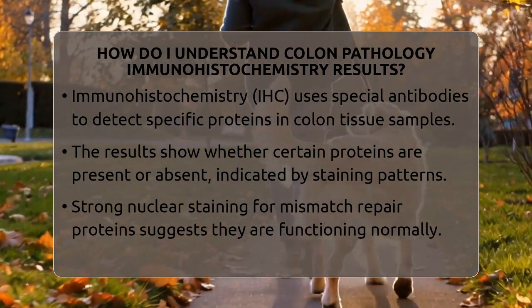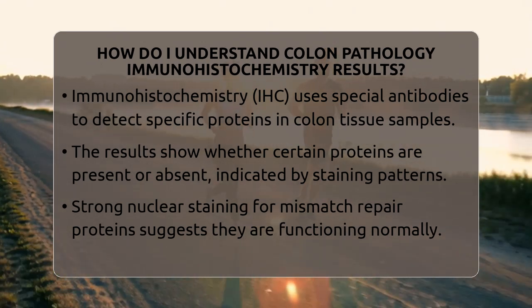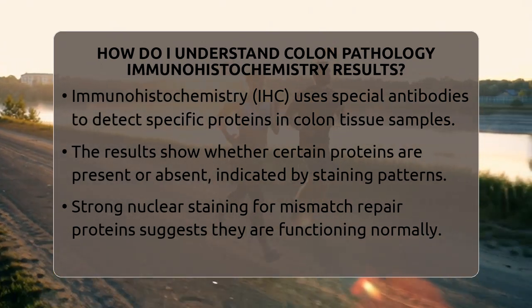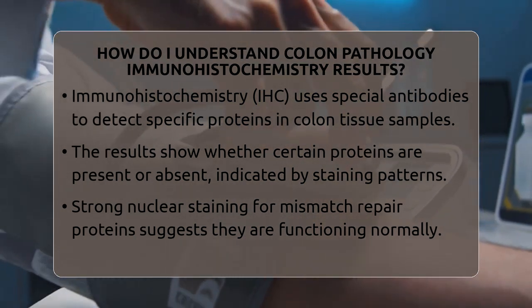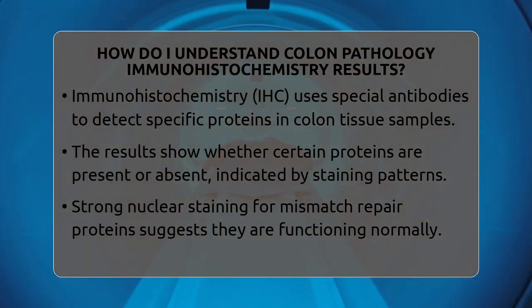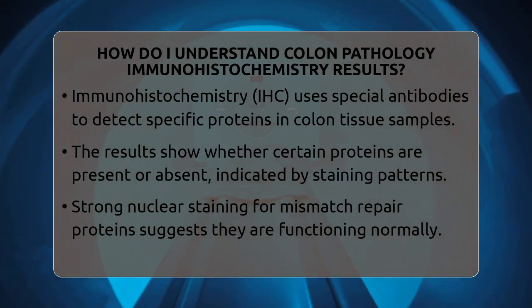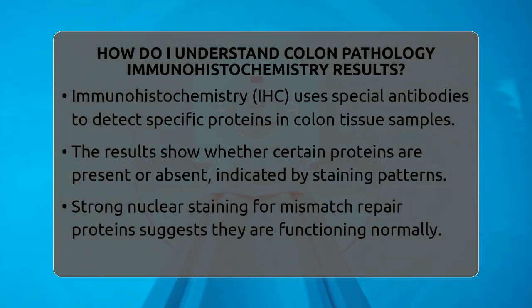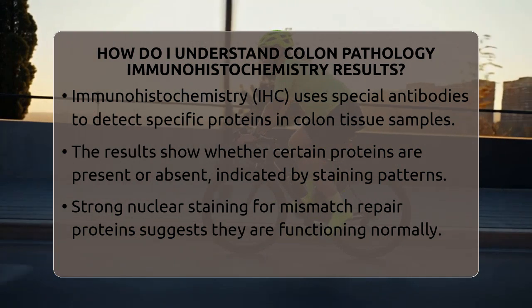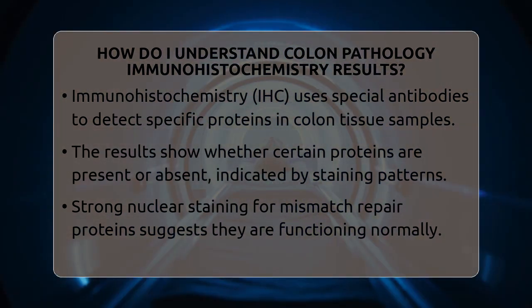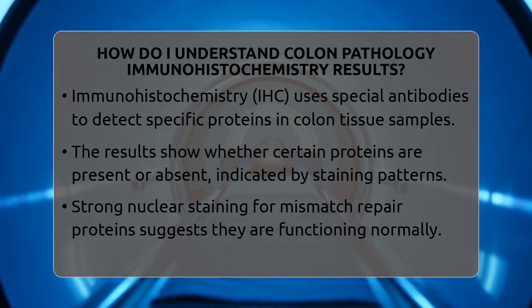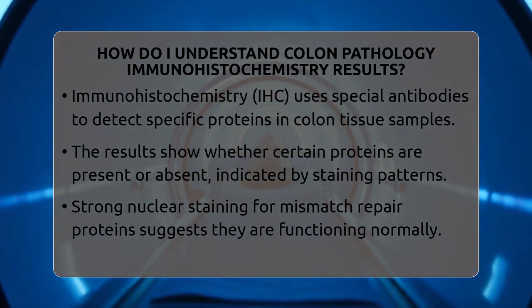In colon pathology, immunohistochemistry uses special antibodies to detect specific proteins within tissue samples. When a tissue is stained, the presence or absence of color in certain areas indicates whether those proteins are being produced by the cells. For example, if a tumor cell shows strong nuclear staining for mismatch repair proteins, it suggests those proteins are functioning normally.